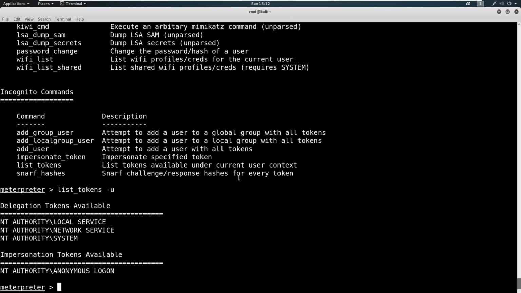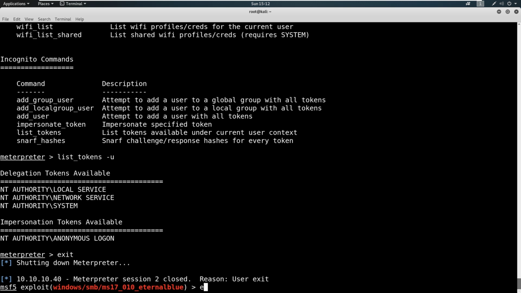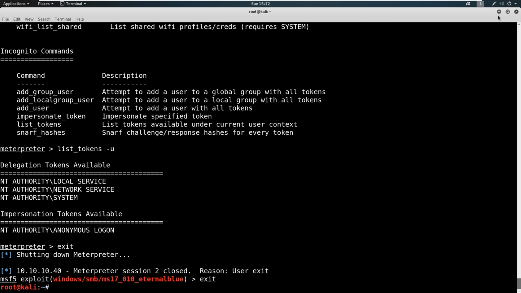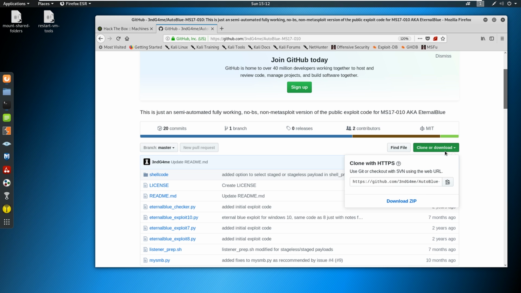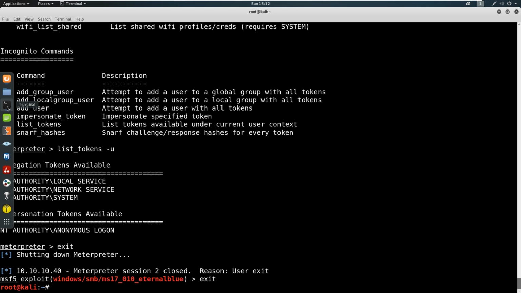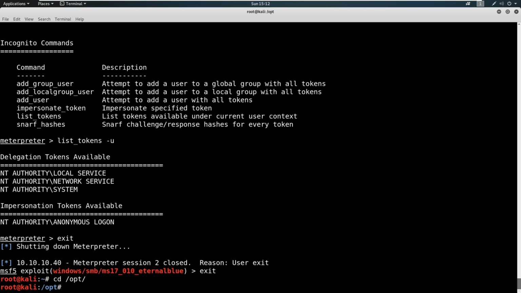So let's go ahead and I'm going to exit out of all of this, and I'm going to exit here too. And let's go download this GitHub repository here. If we click on this clone download and just copy this link, we can go back in, and what I'm going to do is change directory to my opt folder because that's where I like to put my files or my programs. And if you don't have Git, I don't know if it comes pre-installed, apt install git, like that, will get you what we're about to use. So git clone, and then we're going to paste this in here.